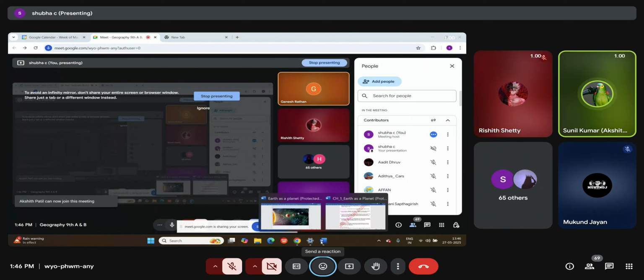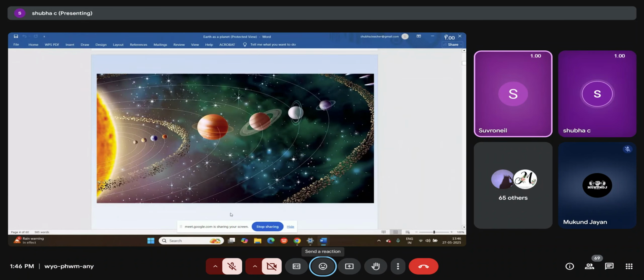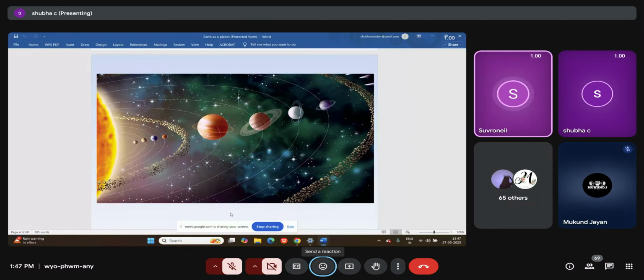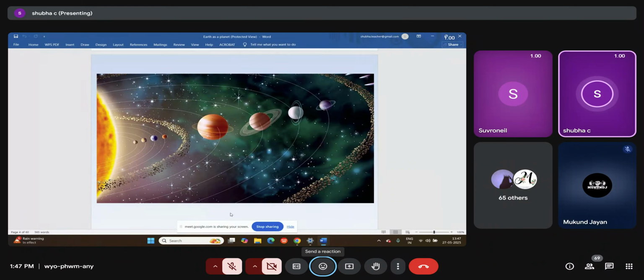Yes, ma'am. Okay, then you underline even the names of the planets in the order it is given in your textbook. Then underline Aryabhatta, who is an Indian astronomer, mathematician and philosopher, who said that the earth is round in shape. And then Pythagoras, who again came with the theory saying that Earth is spherical in shape.